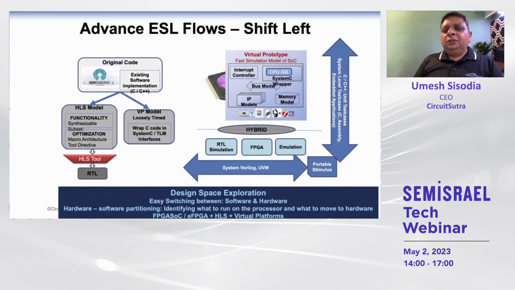In the practical world, it's not always possible to have all the models at the same abstraction level for the entire chip or for the entire system. Many times we have the representation in different abstraction levels available for different parts of the chip. Some could be in C++, some could be in SystemC, some could be in RTL. We can even combine these together using adapters and transactors and create very advanced hybrid flows in which we can have the SystemC simulation along with the RTL simulation, along with some part in the emulation and maybe some part running in the FPGAs.